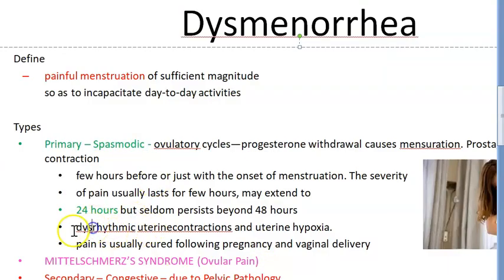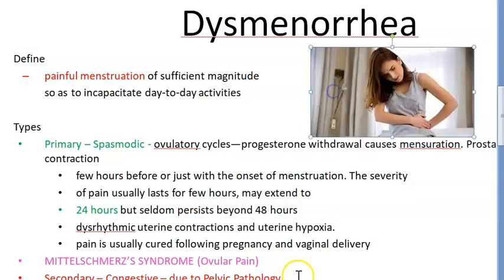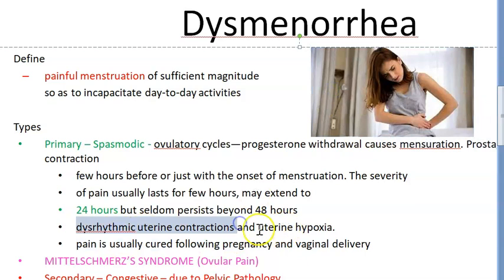So basically what is happening here, what is the cause of the pain? We told you it is the dysrhythmic uterine contractions and uterine hypoxia. So what happens when the uterus contracts because of the effect of prostaglandins to shed the uterine lining, it is going to contract, right? And that will result in uterine hypoxia. This is the cause of the pain, okay?